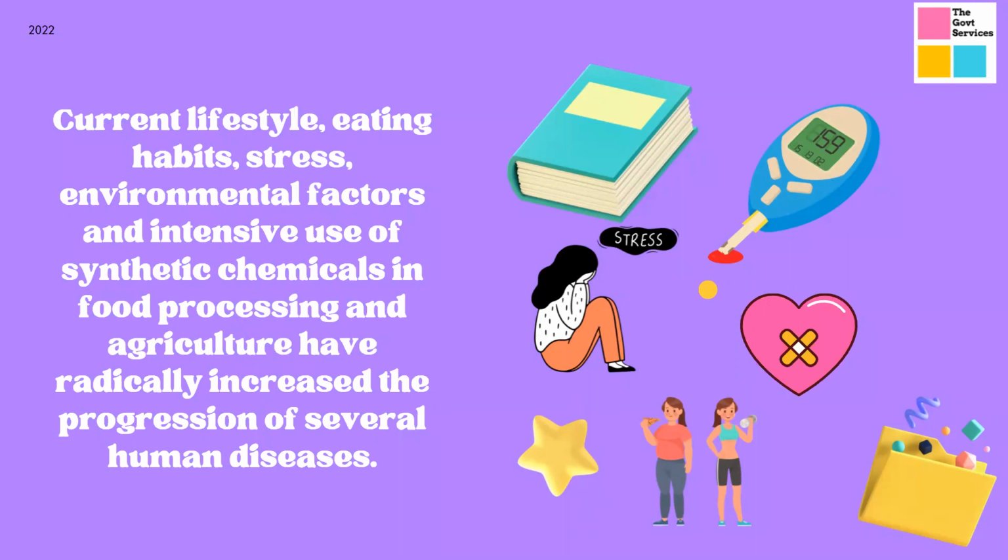In order to increase the production of crops, a lot of chemicals are being used. Harmful chemicals are being used on a large scale in food production. And not only that, even processed foods, as we have been discussing in our previous classes, have a lot of chemicals, preservatives, and ingredients that are chemical based. All these factors are spreading diseases not only in India, but across the globe.